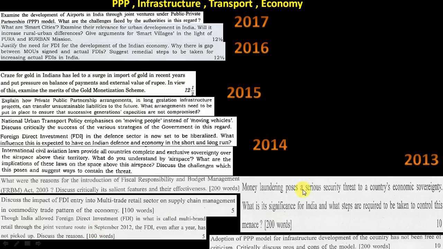Then money laundering, a serious threat. We can put this under security also, but because it's money related, I put it here. Money laundering issue. Then here again PPP. Overall, if you count, we have seen 3 PPP questions and 3 FDI questions. So things are there.